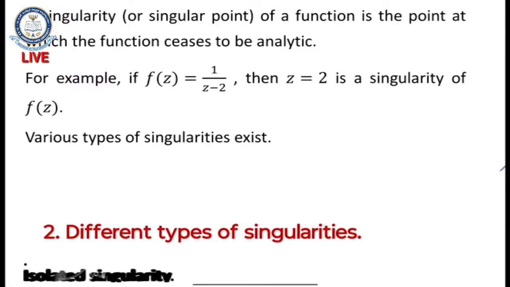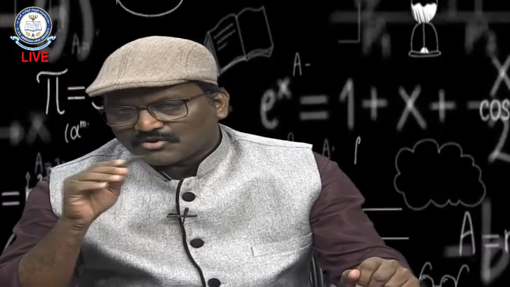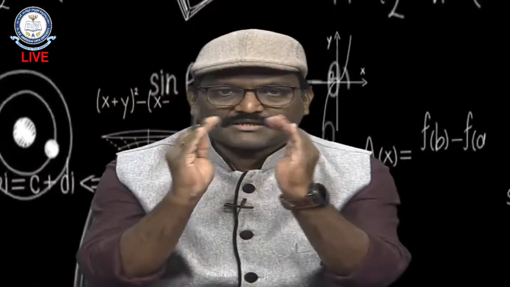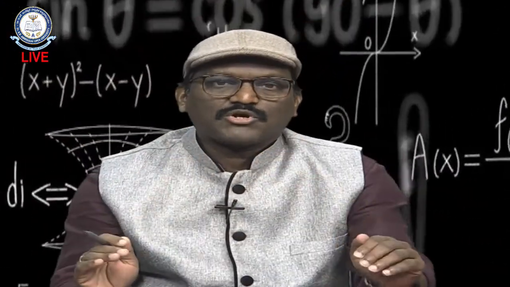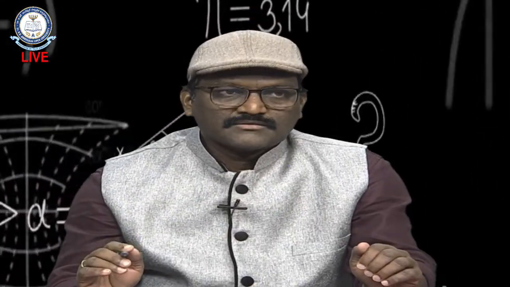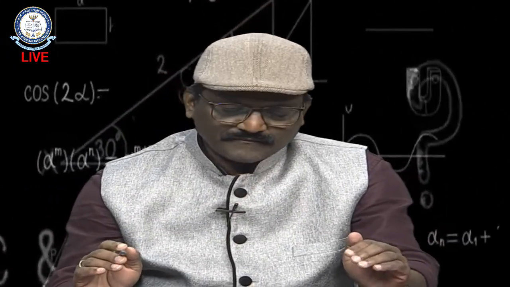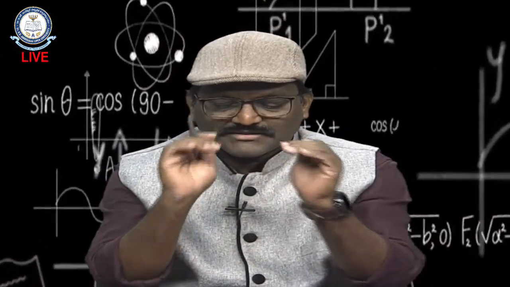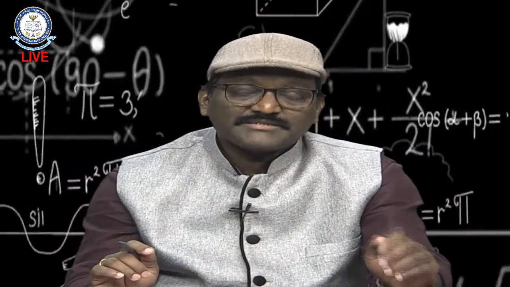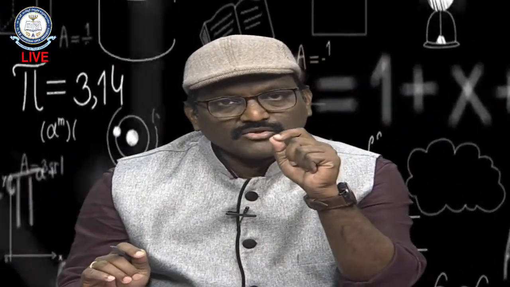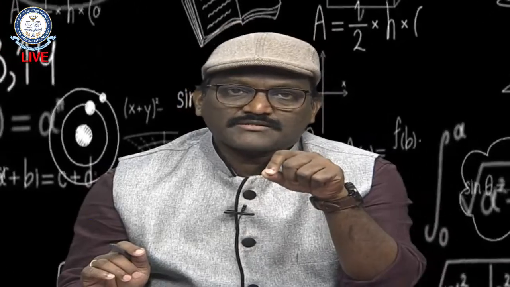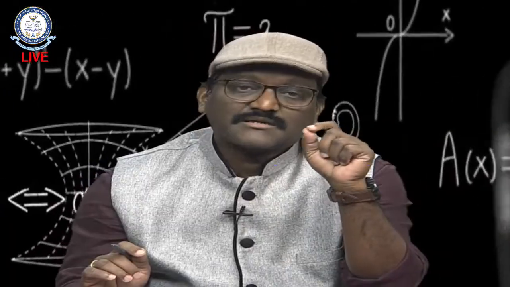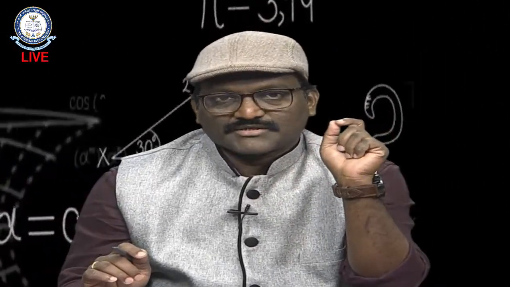Now at z equal to 2, take a small neighborhood of z equal to 2. That means 2 minus delta to 2 plus delta, a small subinterval, that is called small neighborhood of 2. Then what happens? In that small neighborhood the function is analytic, but at z equal to 2 it is not analytic. In such case, z equal to 2 is the only singular point, but in the small neighborhood there is no other singular point. Then such a singular point is called an isolated singular point.